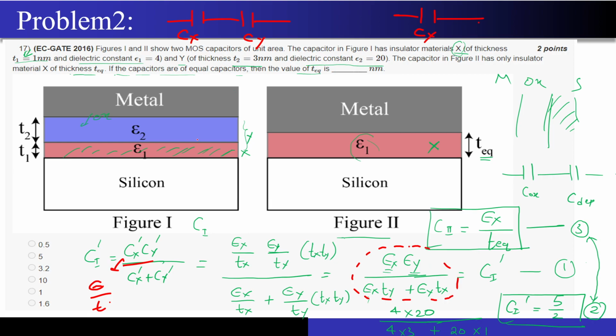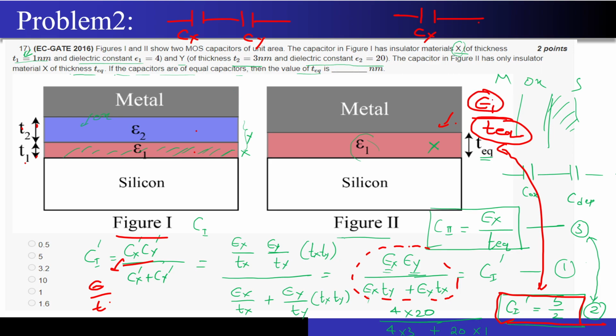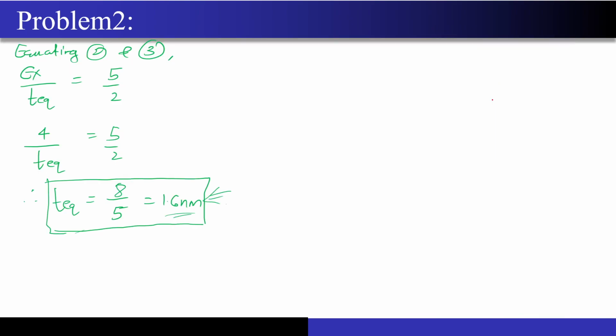Epsilon is known for both the structures, even the thickness for both the structures is known, that is T2 and T1 for the first figure. From over here, you will be able to calculate the value of capacitance per unit area, which will come out to be phi by 2. For this particular figure, the capacitance is nothing but simply epsilon 1 divided by T equivalent, correct? So you just equate both of these values, you will be able to find this T equivalent because epsilon 1 has been given to you, correct? So again, a very easy question.